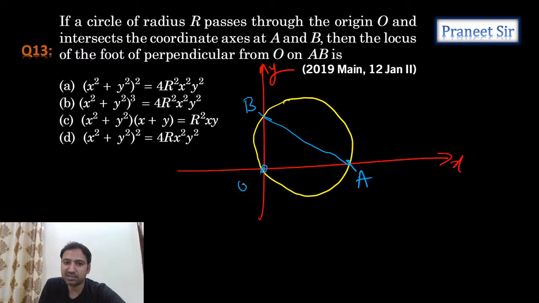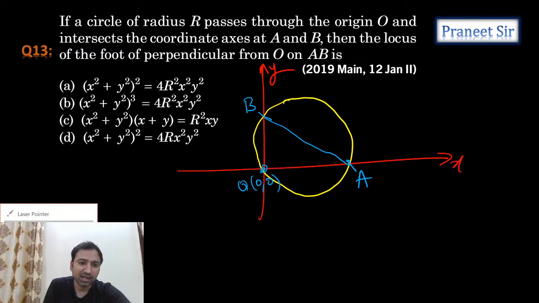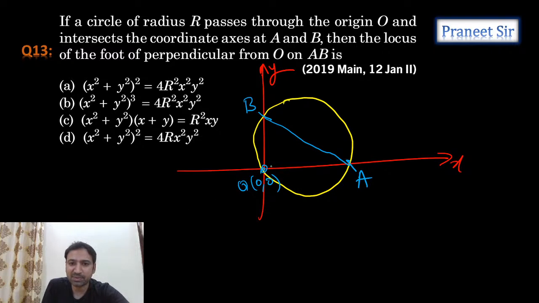Let's say here the origin 0, 0 is there. And let's make a foot of the perpendicular from this point. You can make a foot of the perpendicular from point O to this line. Let's take this particular point as x1 comma y1. Why? Because we need to calculate this required point.